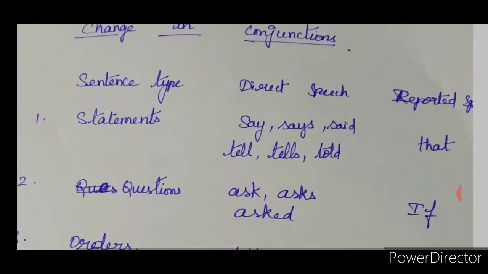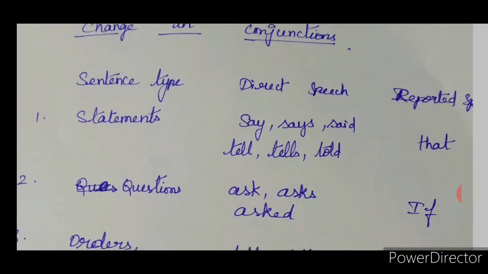Conjunctions. Changes in conjunctions. This is very important. Changes in conjunctions in reported speech happen based on the type of sentence. If the sentence type is statement, then the conjunction of the reported speech will be that. He says, "He is a good boy." So you will write, he says that he was a good boy. Got it? So instead of the double quotation, the conjunction to be used will be decided based on the type of the sentence. Is that clear?